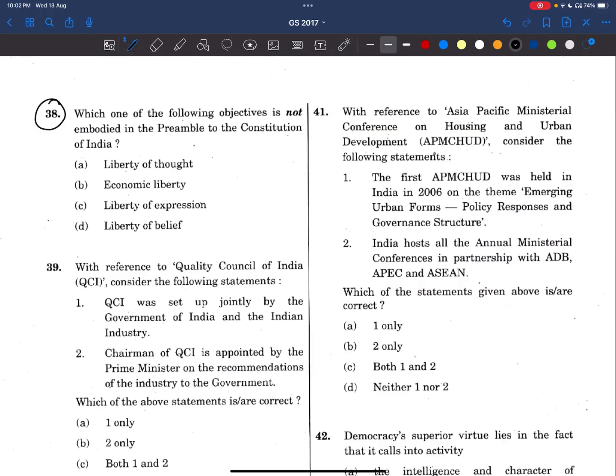Now, coming to 38th question. Which one of the following objectives is not embodied in the preamble of the Constitution? See here, liberty of thought, expression, belief. All these things are present. Economic liberty is not present. Very simple. It is asked from preamble. Right? 2 marks, very simple question.